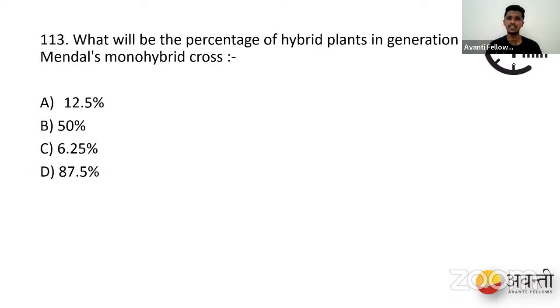Next question. What is the percentage of hybrid plants in a generation of Mendel's monohybrid cross? Okay. So we have this question and our options are 12.5%, 50%, 6.25%, and then we have 87.5%. Okay. So I will launch the poll again, people.